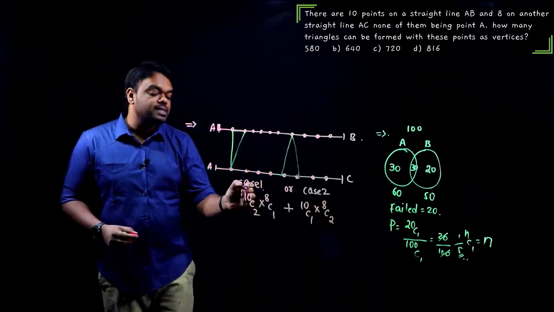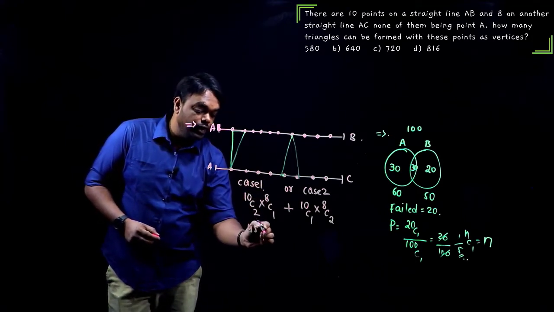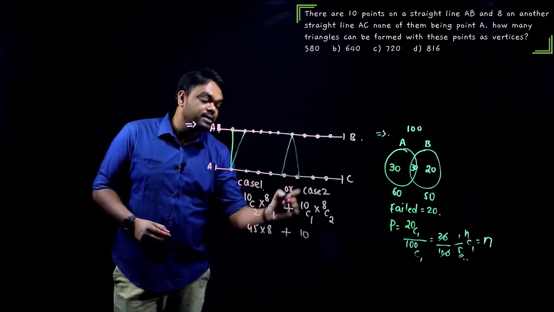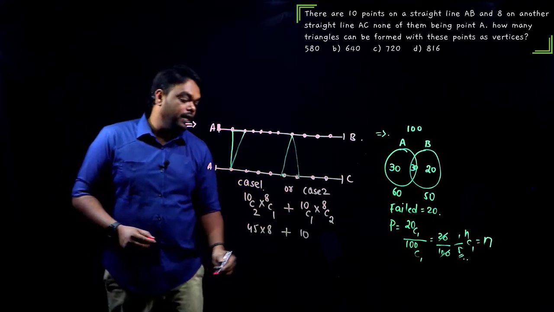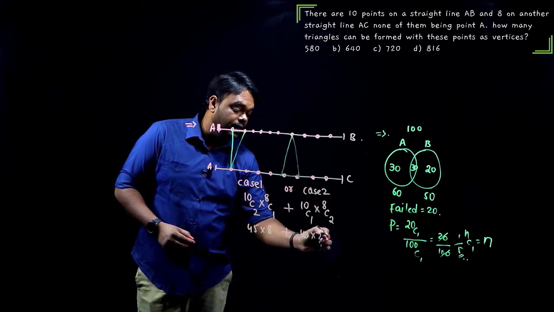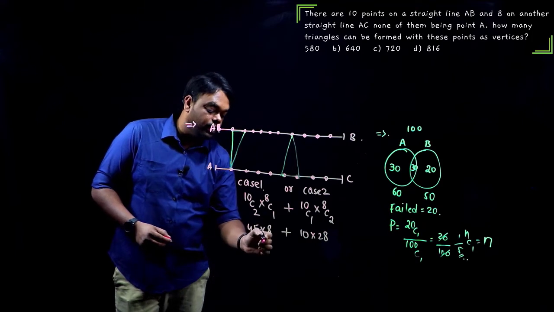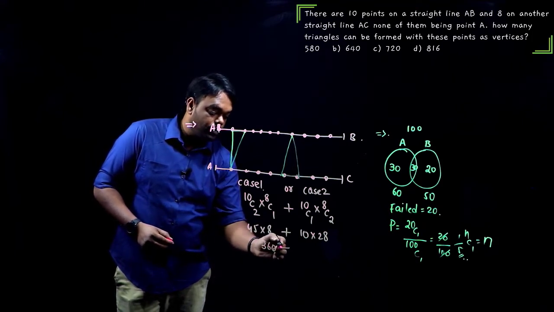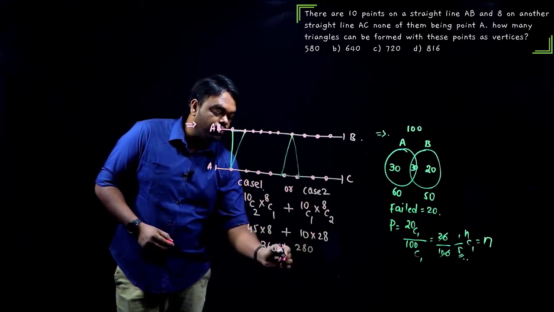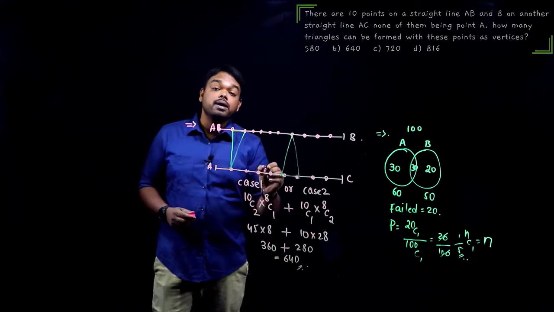Now 10C2 is 10 into 9 divided by 2, that is 45, into 8C1 is 8, plus 10C1 is 10, we have seen that nC1 is always n, into 8C2 is 8 into 7 divided by 2, that should give us 28. Okay, so if you multiply and add, we should get 320 plus 40, 360 plus 280. If you add both of them, the answer must be 640, and that has to be our final answer.